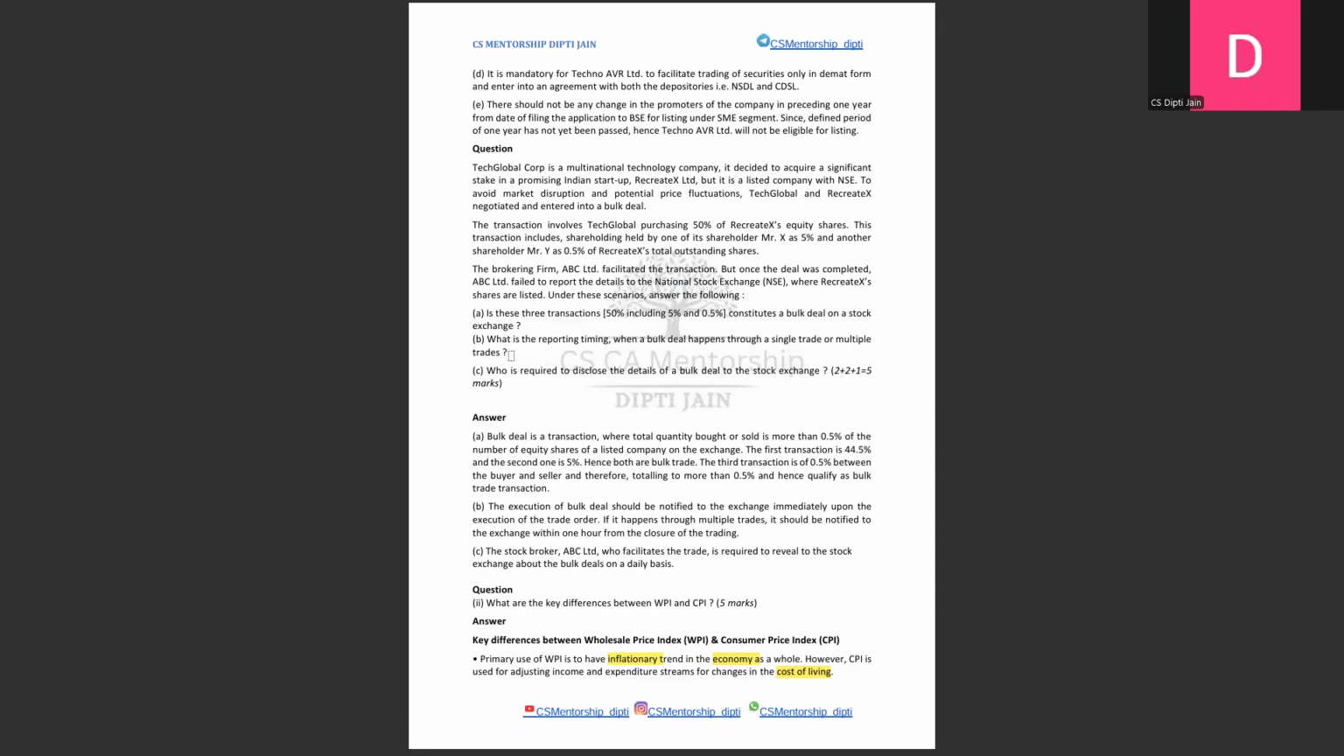The second question, which is a direct question, we just need to write the provision that the execution of a bulk deal should be notified to the exchange immediately upon the execution of the trade order. Third question, who is required to disclose? We know a stockbroker has to disclose it, who facilitates the trade. So who is the stockbroker here? In the third paragraph you will find the stockbroker's name is ABC Limited. So you can frame it as: the stockbroker ABC Limited, who facilitates the trade, is required to reveal it to the stock exchange. This is how you are going to read the case based question and deal with them in your answers. I hope you have gotten insight.